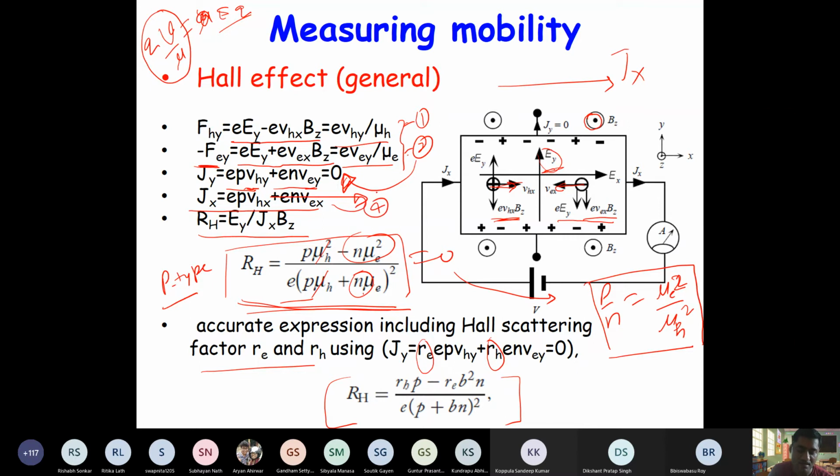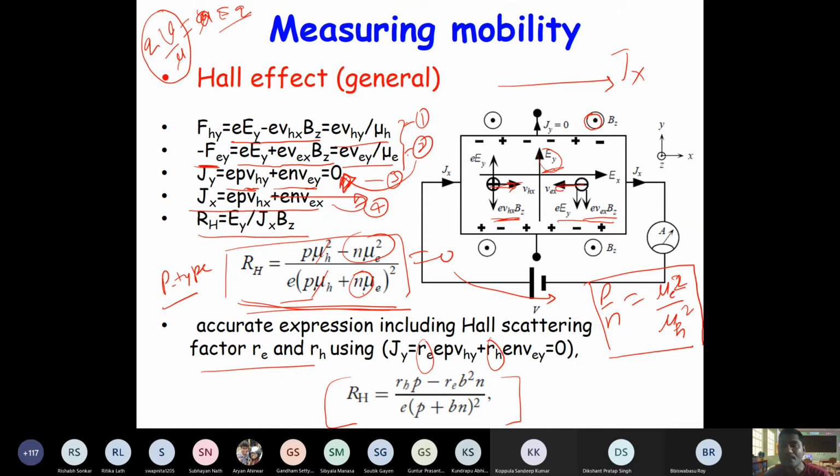So you use 1, 2, and 4 in equation number 3 to get the expression for RH. You will eliminate VHY and VEY and try to get the expression for EY by VH, and then you substitute for JX, you will get an expression like this.